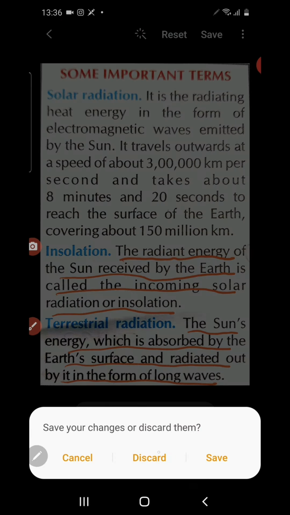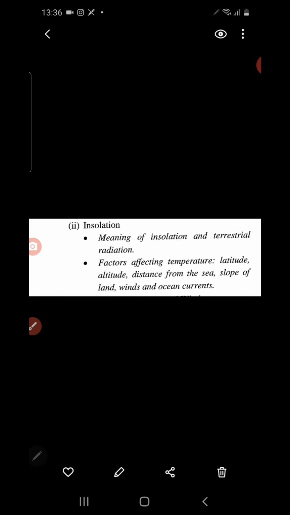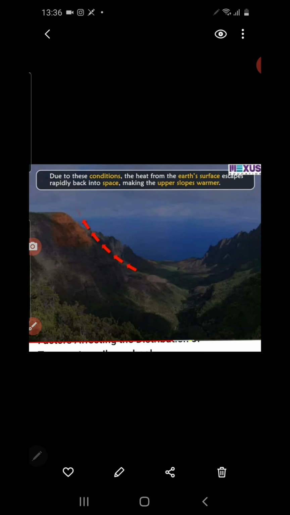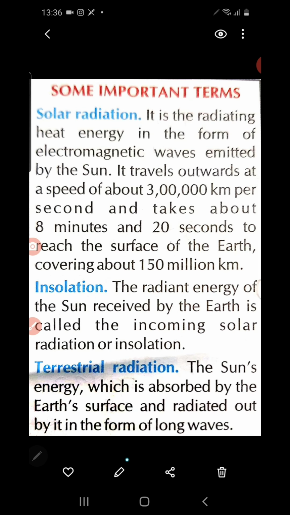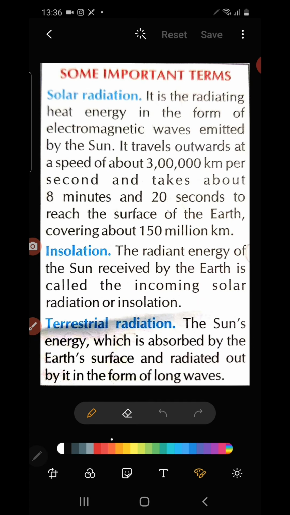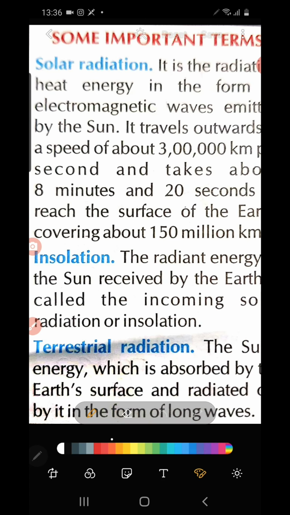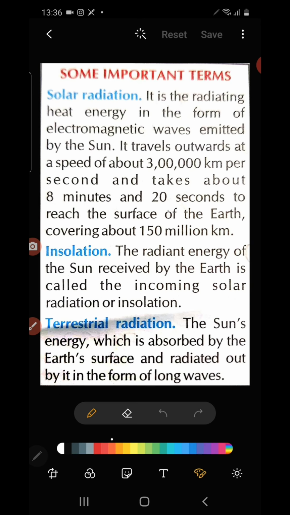So let us see, children, the reduced syllabus: which topics we need to discuss under this chapter, insolation. When we discuss the topic insolation, it is all about temperature: how the earth is receiving the temperature from the sun and how the earth is retaining this temperature.